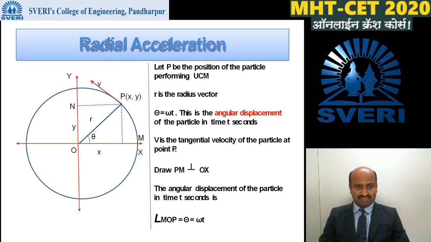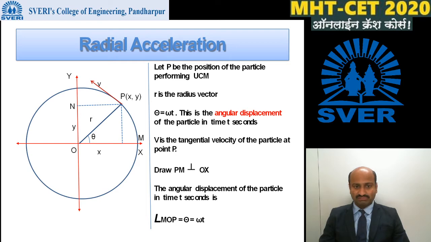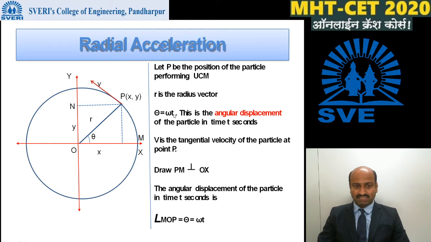Next, radial acceleration. Consider a particle performing uniform circular motion in the anti-clockwise direction. Let r be its radius vector. Initially the particle is at position m. In a time t it moves to the position p, and its angular displacement is given by theta is equal to omega t.